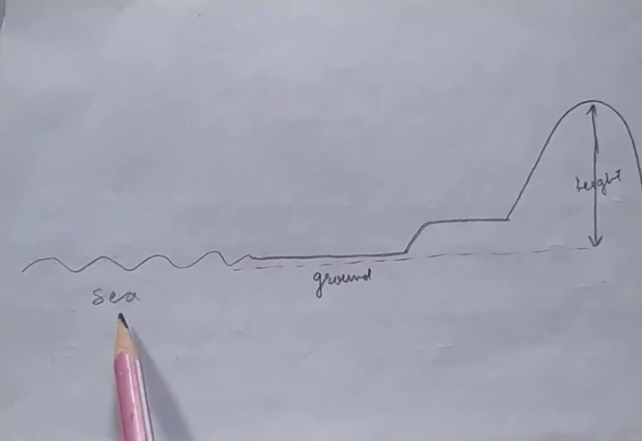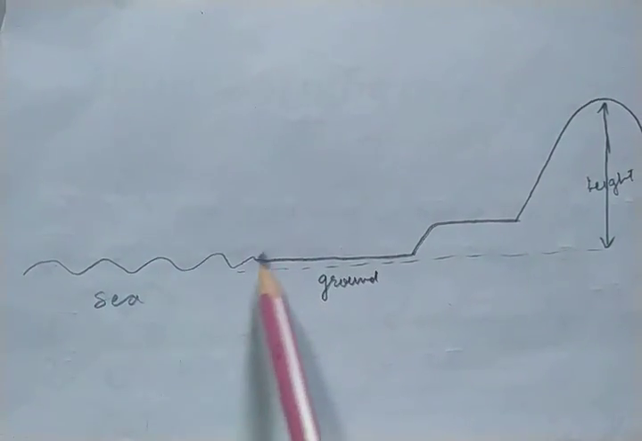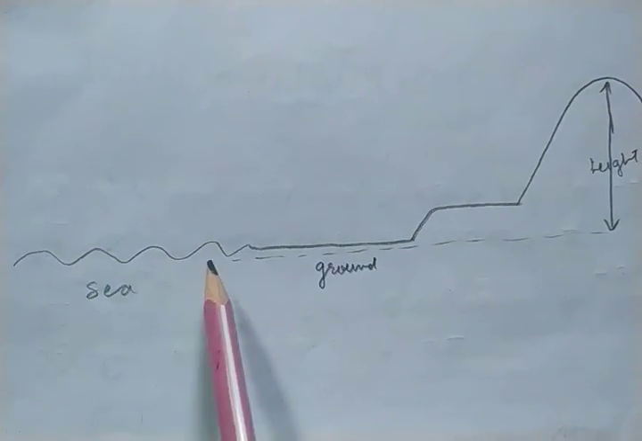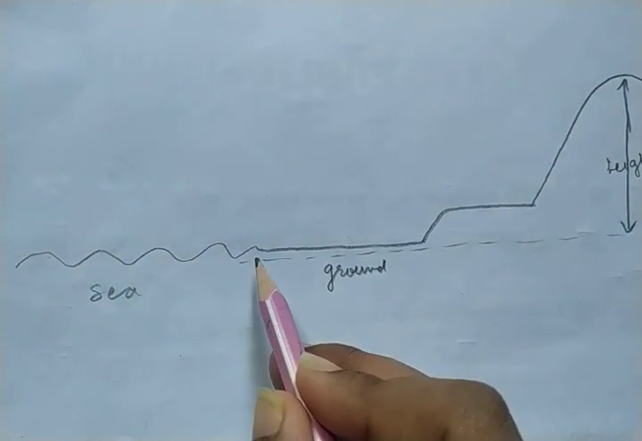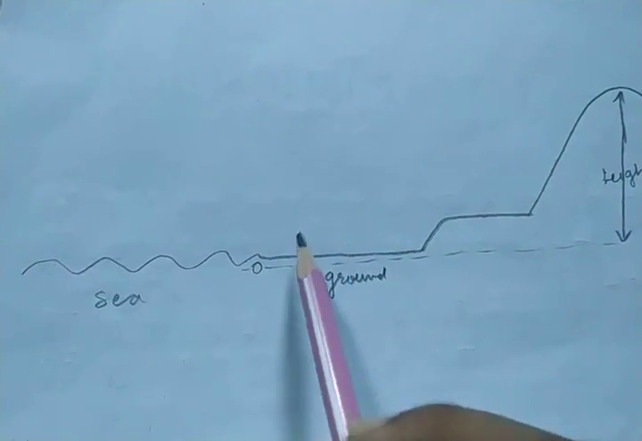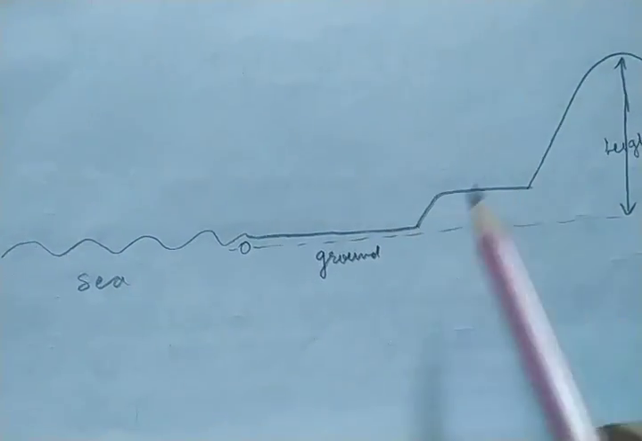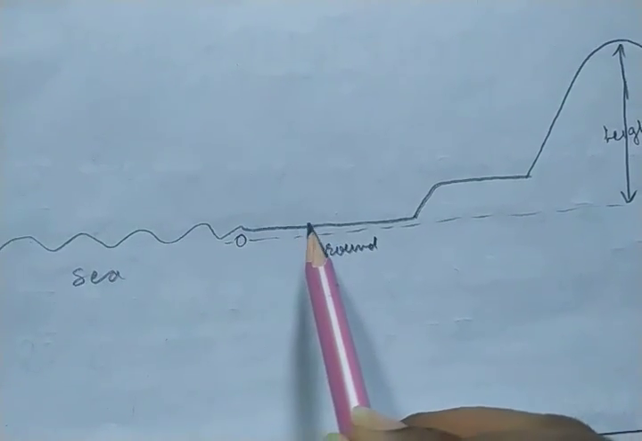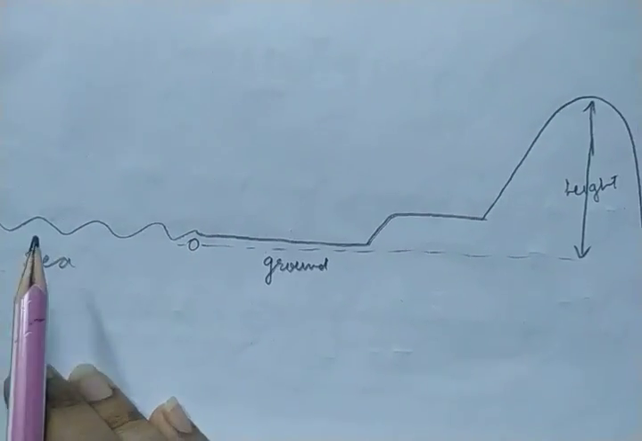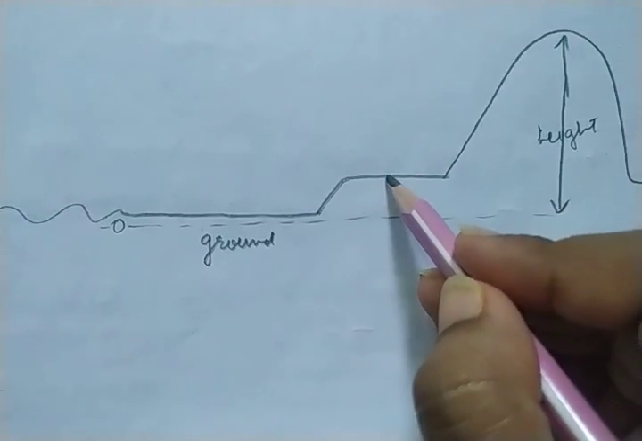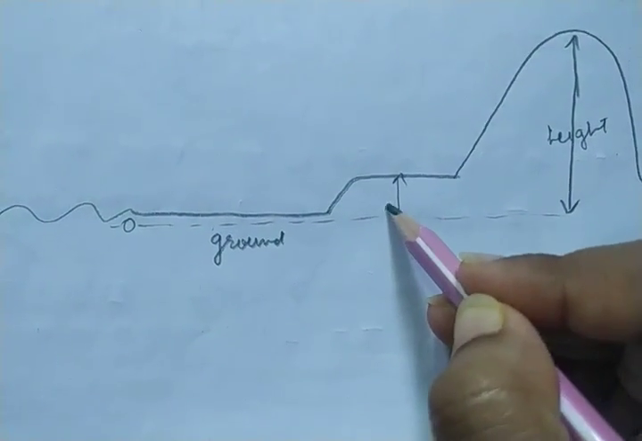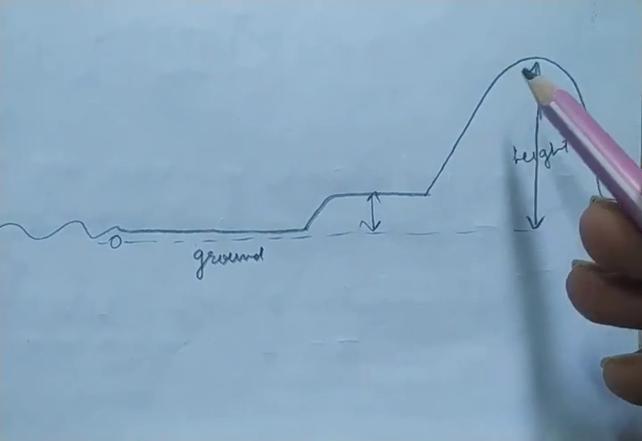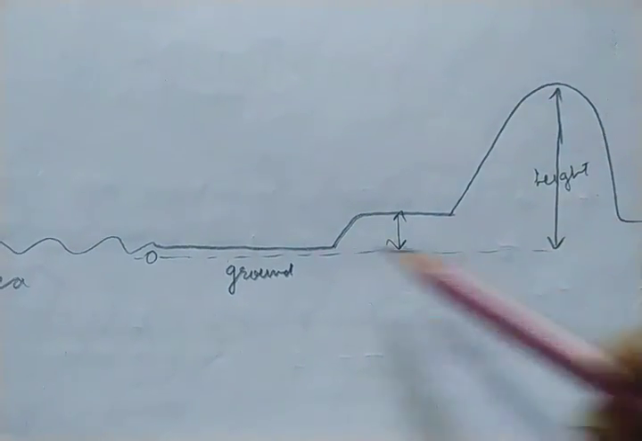Children, see, this is the sea. Okay, ocean you can say. We calculate the height according to this level. Okay, we consider this as 0, and above this the height increases. Here is the ground which is on the sea level, so there is 0 height. If we talk about the plateau region, it is higher from the sea level. And if we talk about a hilly area or a hill station, it is very high from the sea